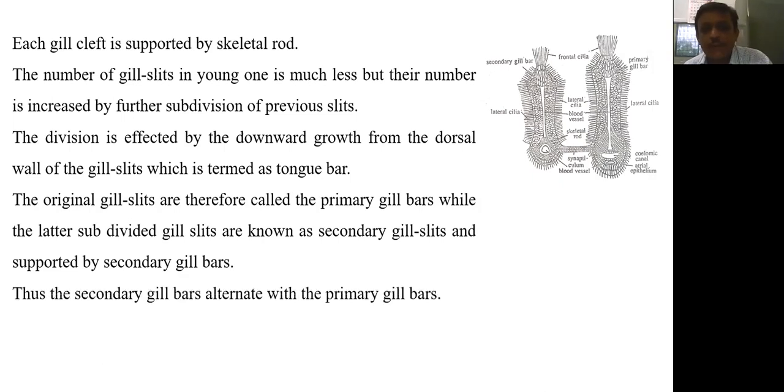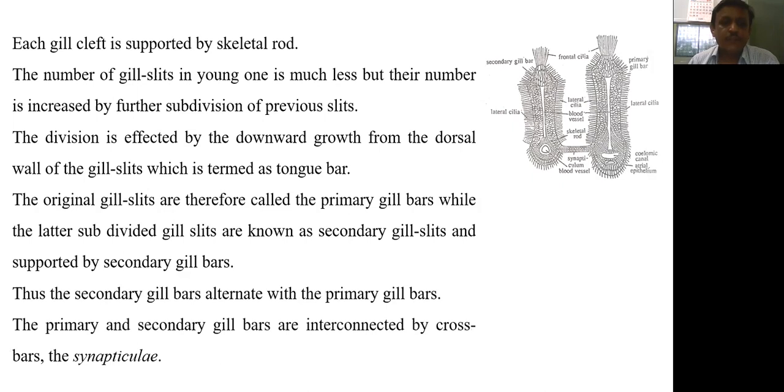Thus, the secondary gill bar alternate with primary gill bars. So in position, primary gill bar, then secondary gill bar, then primary gill bar, then secondary bar. In this way, such type of alternate position is there in the pharynx of the gill bars. The primary and secondary gill bars are interconnected by transverse connections called synapticulae. So transversely, the primary and secondary gill bars are connected by synapticulae.